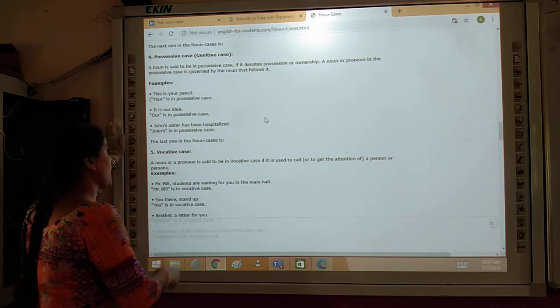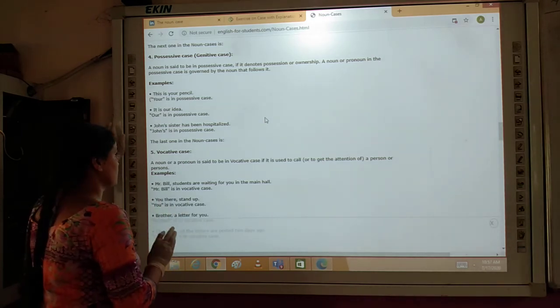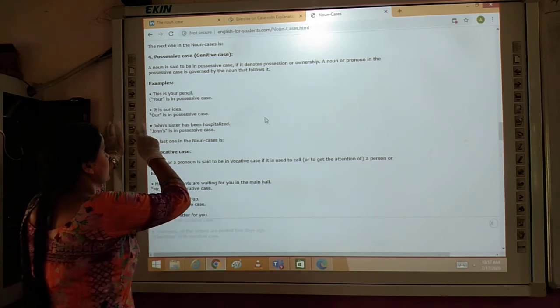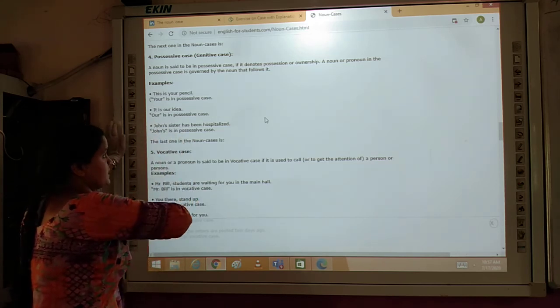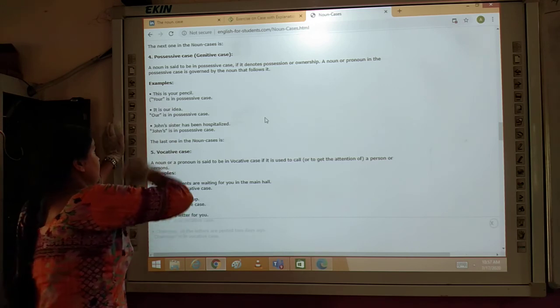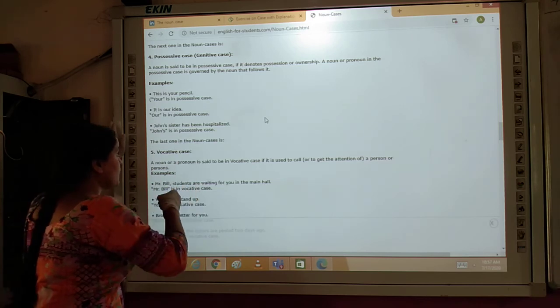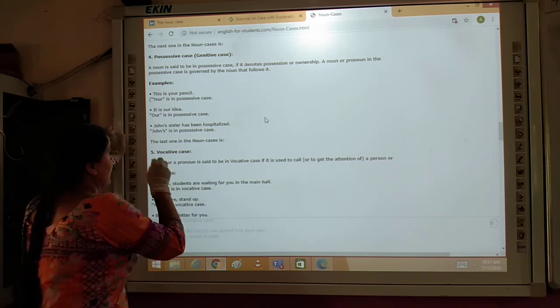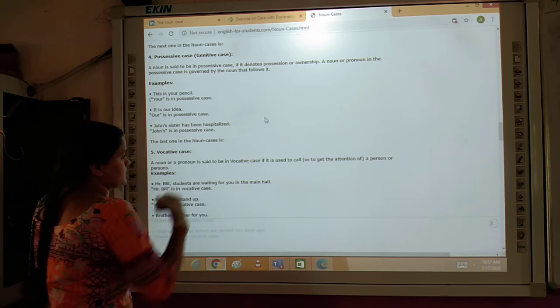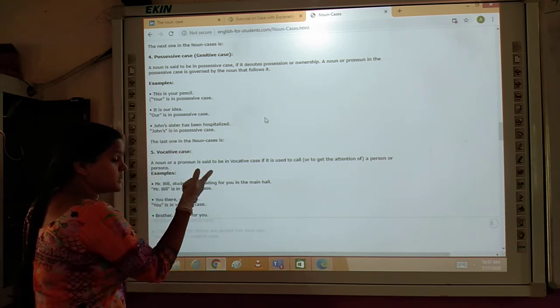Because it is telling about the pencil, that the pencil is yours. So the word your is in possessive case because it is related to pencil. It is telling the relation between your and pencil.